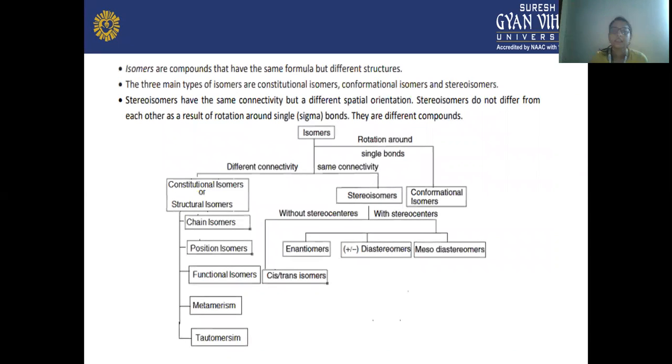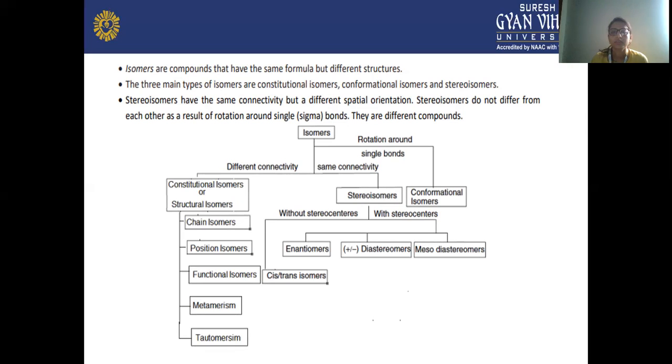Isomers are compounds that have the same formula but different structures. Three main types of isomers are constitutional isomers, conformational isomers, and stereoisomers. So isomers are divided into three categories. The first one is constitutional isomers, or structural isomers. Secondly, conformational isomers, and thirdly, stereoisomers.